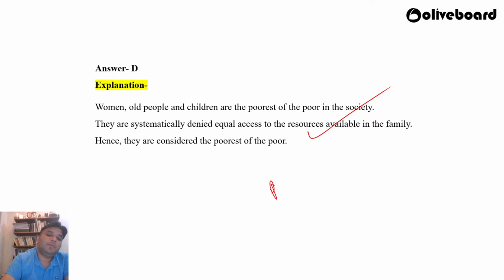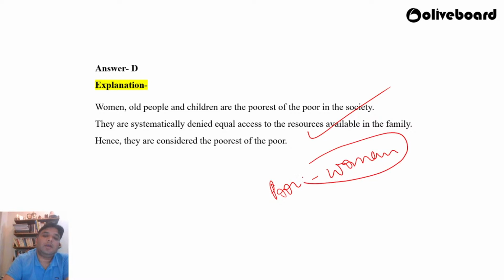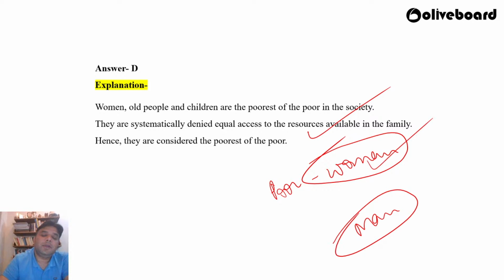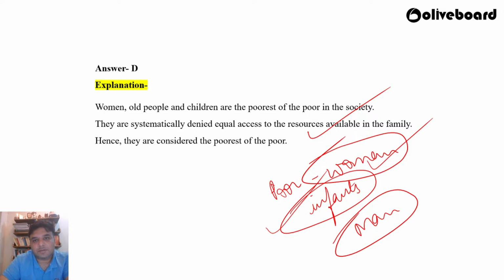See, if you are living in a poor family and if you are a woman, then you are the poorest of the poor, because even in a poor family, the small amount of money, whatever money that the family has, will be spent by the man, right? So a woman will be rendered as the poorest of the poor. And the same goes for infants, because obviously the infants don't have any decision making ability and they are dependents. So amongst the poor families, it is these people who are the poorest of the poor.